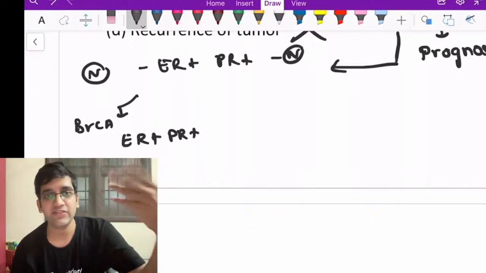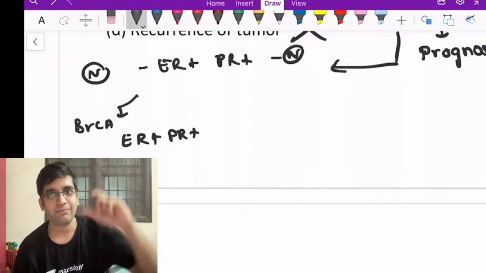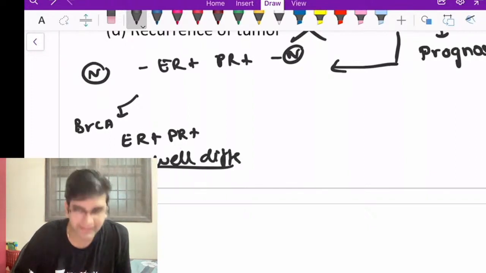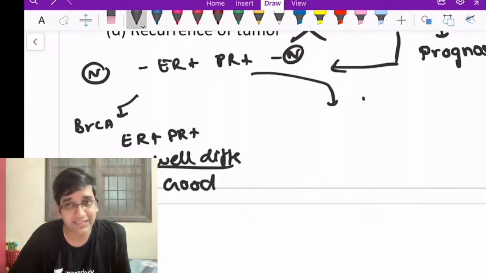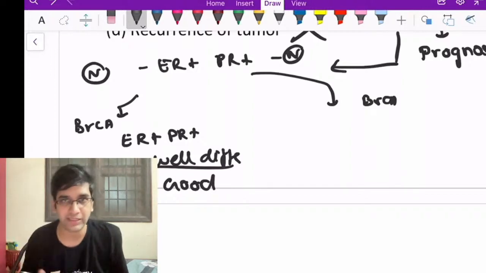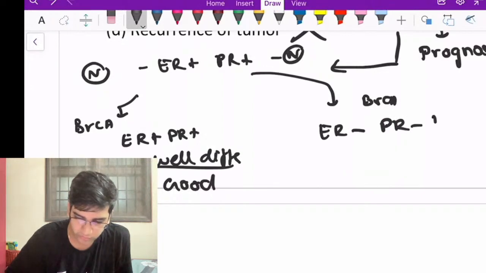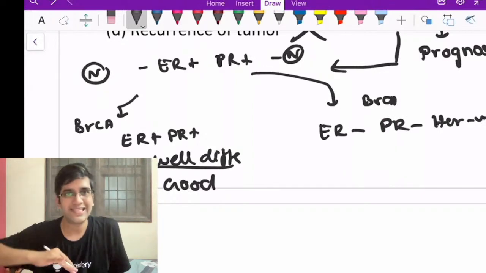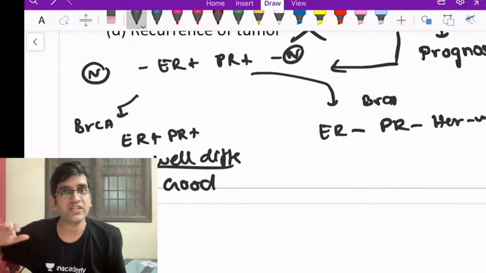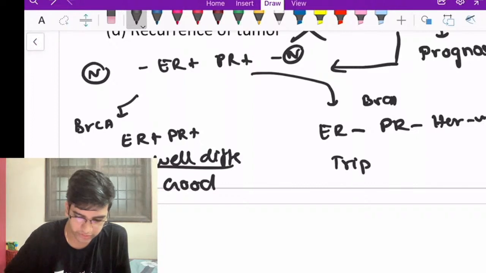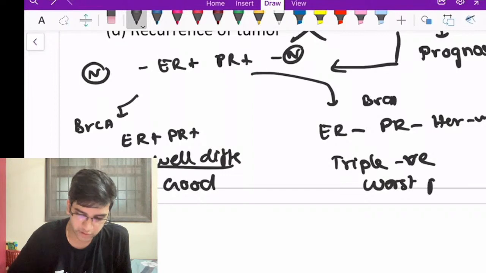So can I say that they are well differentiated? Same like my normal breast, they are well differentiated. So my prognosis is good or bad? It should have a good prognosis. In other words, I call them luminal A, right? I have a cancer which is ER negative, PR negative, HER2 negative, triple negative breast cancer, which is not resembling my breast parenchyma at all. They have the worst prognosis.